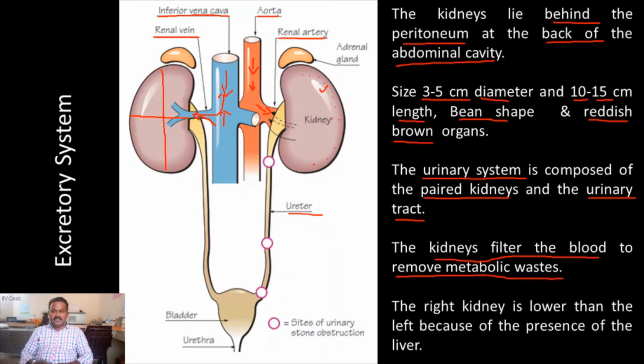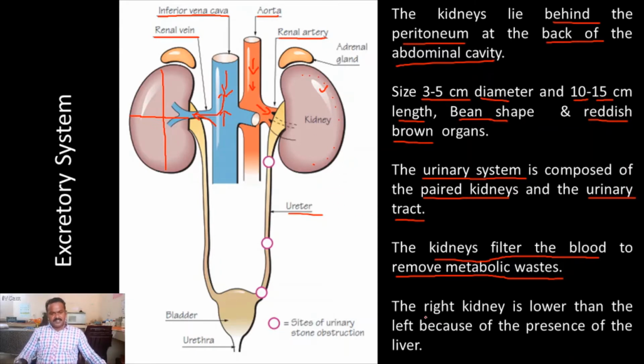Many waste products are generated routinely every day, namely creatinine, urea, uric acid, amino acids, proteins, glucose, electrolytes, salts, and water. Those molecules are excreted by the kidney.